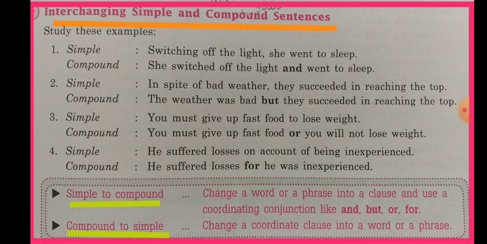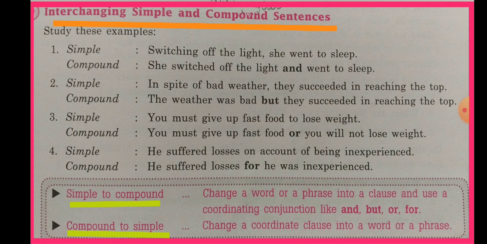Read out the example. 1. Simple sentence: "Switching off the light, she went to sleep." It's a simple sentence. Now if it is to be changed into a compound sentence, we will use one coordinating conjunction, like "She switched off the light and went to sleep." Here "and" is the coordinating conjunction. So this is how we have changed simple into compound.